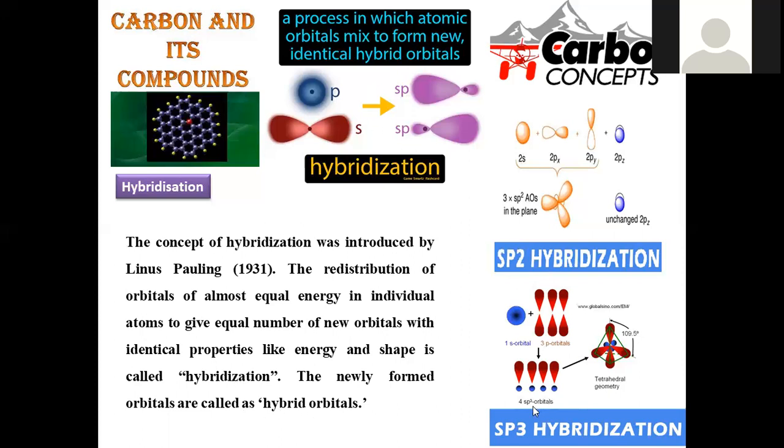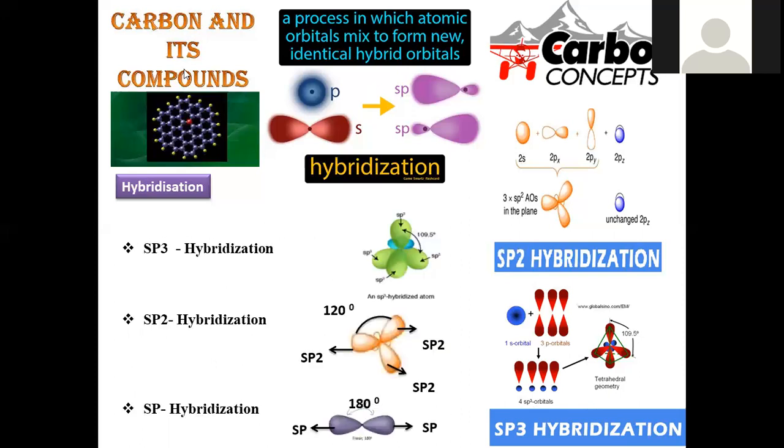Orbitals originated by this mixing are called hybrid orbitals. Here, basically, we are going to discuss sp3, sp2, and sp hybridization. In sp3 hybridization, the s orbital and 3 p orbitals are mixed. Spherical s and dumbbell p orbitals are mixed, and sp3 hybridized orbitals originate. How many? 1, 2, 3, 4 sp3 hybridized orbitals, and the angle between the orbital lobes is equal, 109 degrees 28 minutes for sp3.